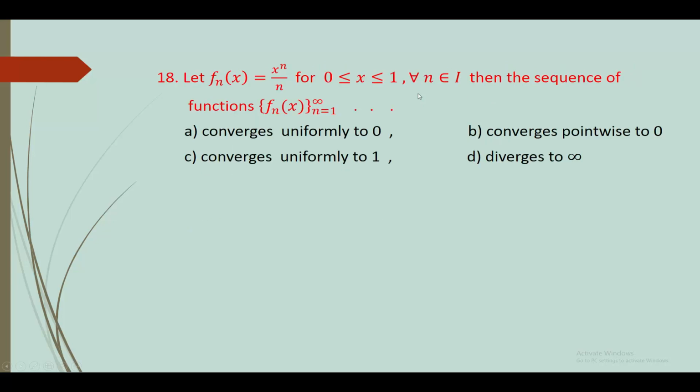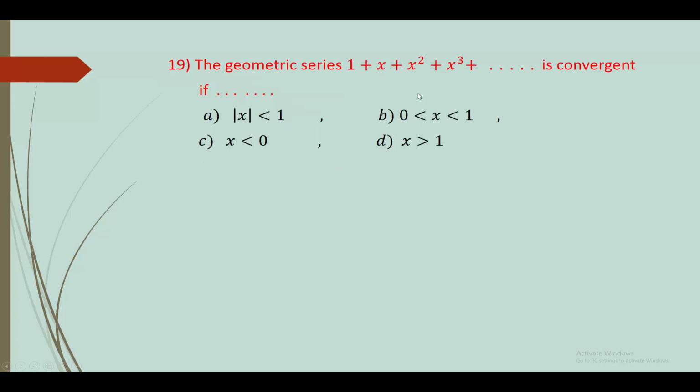Next, 18. Let fn(x) = x raised to n upon n for 0 ≤ x ≤ 1, for all n belonging to I. Then the sequence of functions fn(x), n varies from 1 to infinity, dash. Option A, converges uniformly to 0. Option B, converges pointwise to 0. Option C, converges uniformly to 1. Option D, diverges to infinity. Answer is option A, converges uniformly to 0.